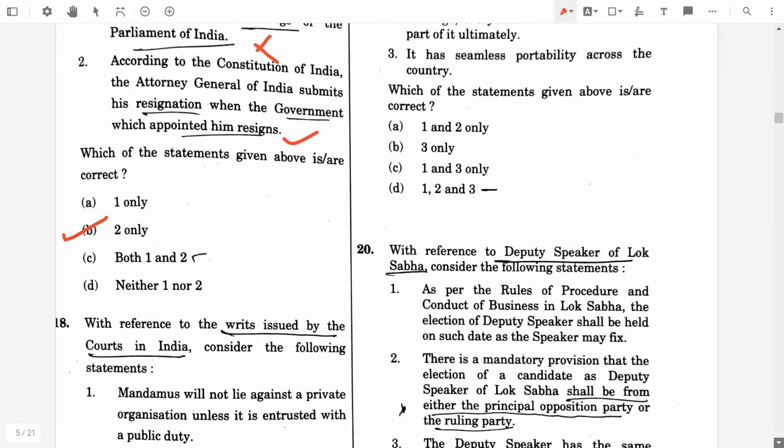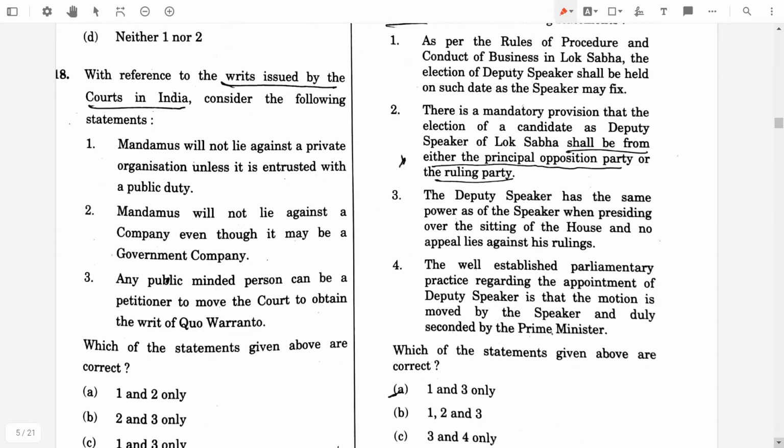Then the 18th question was, with reference to the writs issued by the courts in India, consider the following statements. The first one, mandamus will not lie against a private organization unless it is entrusted with a public duty. That's true. Second one, mandamus will not lie against a company, even though it may be a government company. No, it's false. Then, any public-minded person can be a petitioner to move the court to obtain the writ of quo warranto. Yeah, it's true. So the final answer will be option C, 1 and 3 only.